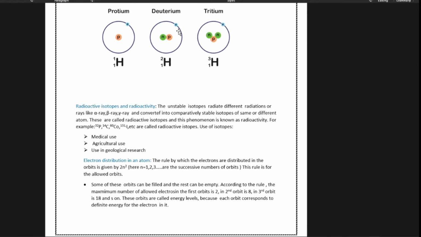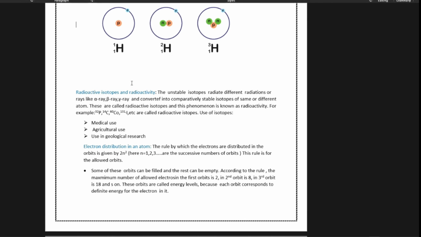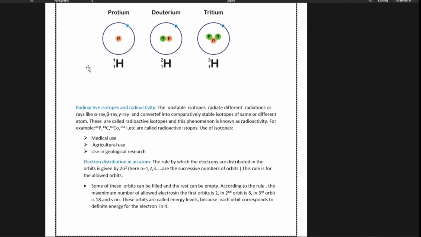So actually, what are the uses of these isotopes? These are applied in our daily life. These isotopes are actually needed. There are different uses of these isotopes. As the number of protons and electrons in different isotopes of an element are the same, there is no difference in their electrical and chemical properties. Of course, there will be no difference. Only the mass number and the neutron number change.